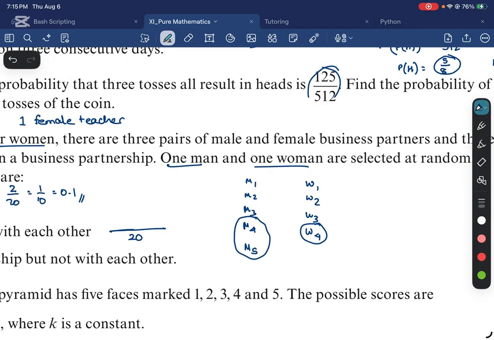We have 3 choices of practically choosing a man, right? We can choose M1, M2, and M3. So we choose a man in a business partnership. And now we are not going to choose all 3 women, right? We just need to choose the partner. And whoever we choose, they are only going to have one partner. So that's going to be 3 over 20. And that is 0.15.